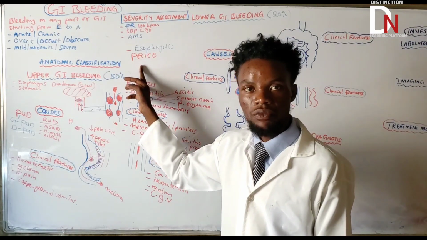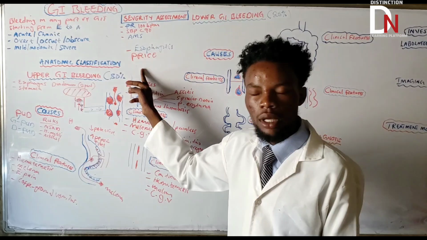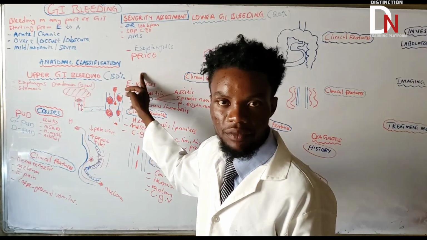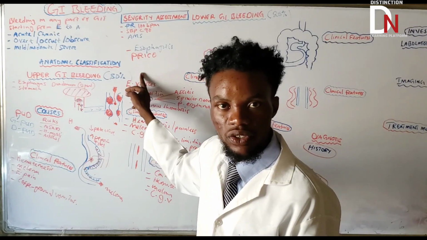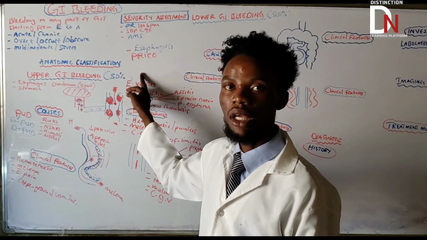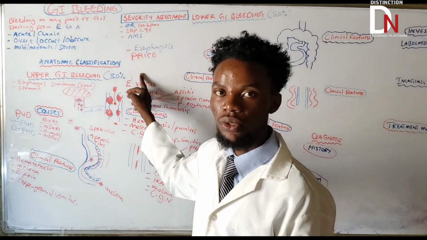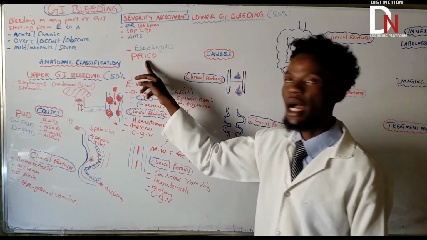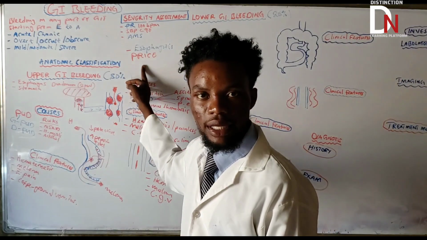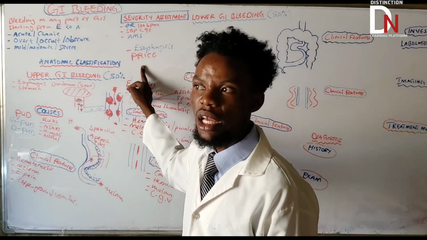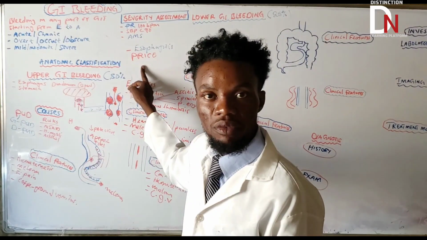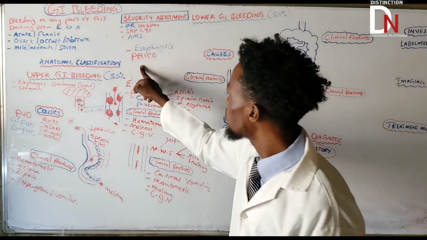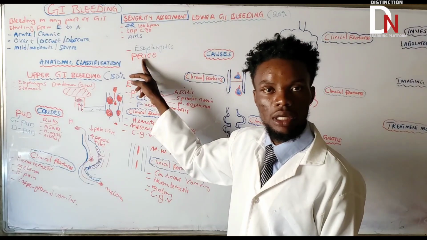GERD. Remember, gastroesophageal reflux disease, where the lower esophageal sphincter is not closing. If it is not closing, the hydrochloric acid or the gastric secretion will start going up into the esophagus, causing inflammation of the esophageal mucosa, causing esophagitis. If you go to I, it is infection. Infection like Candida in an immunocompromised patient, like someone with HIV, who is prone to have candidiasis. That candidiasis can cause inflammation of the esophageal mucosa, causing esophagitis.